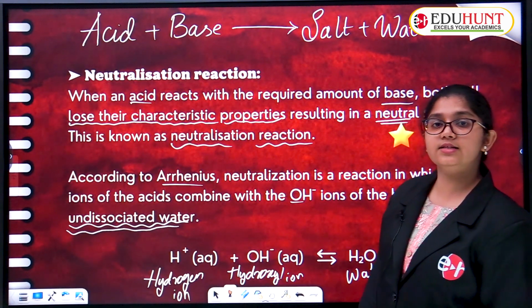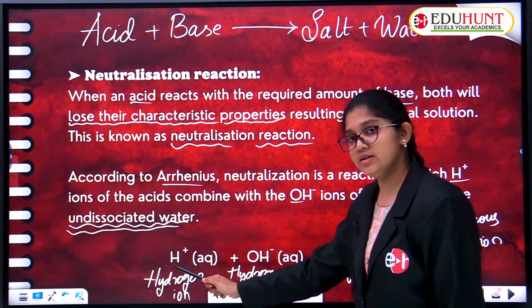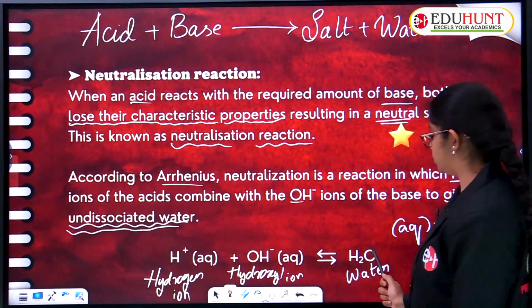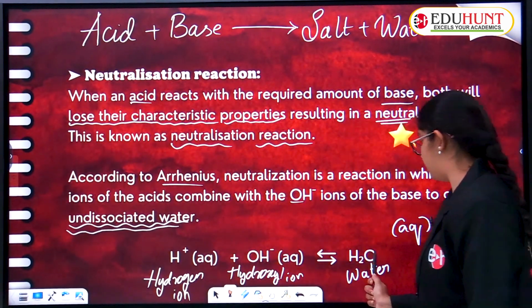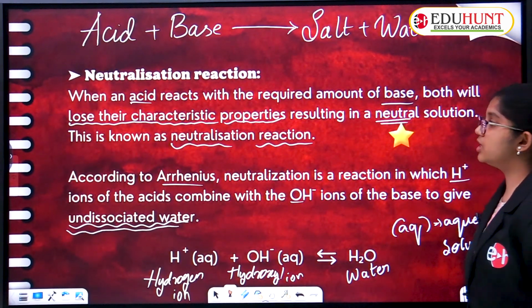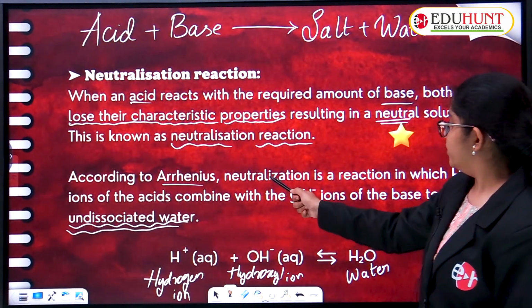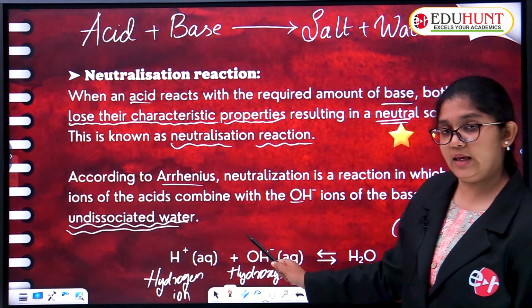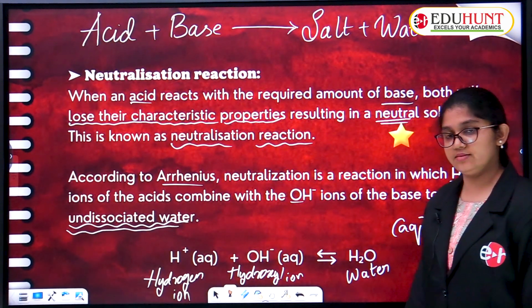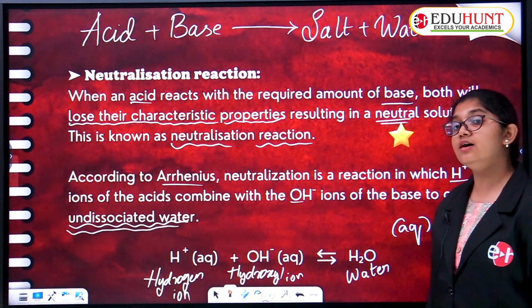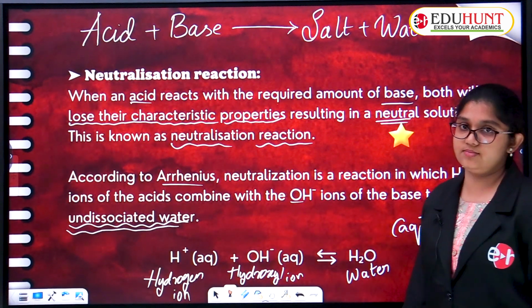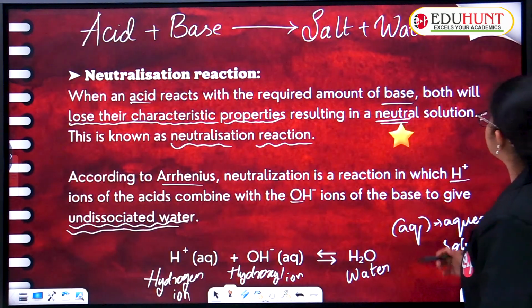Did you get that point? H+ and OH- give rise to H2O, 2 H from here and 1 O from here. Clear? This is all about the neutralization reaction according to Arrhenius theory. It gives rise to which water, children? Undissociated water. Now clear?